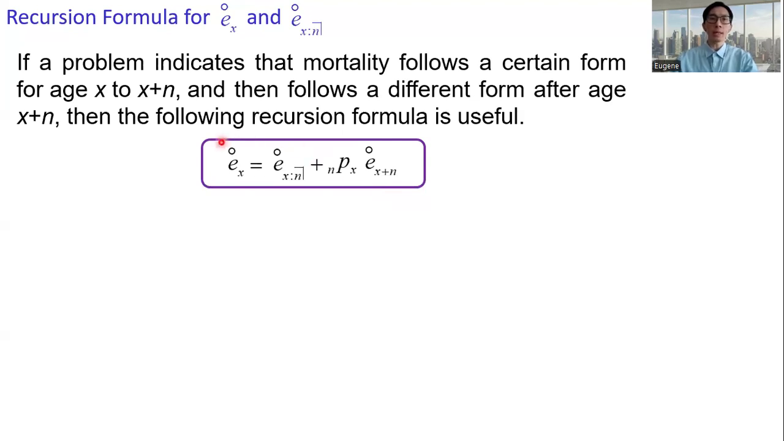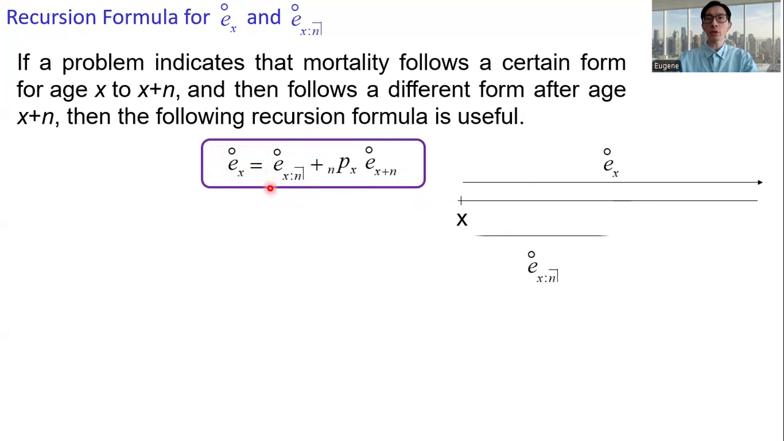The left-hand side is the complete expectation of life at hx, and then the right-hand side of the recursion formula. This equals the first term. This is the expected future lifetime for the first n years. That is the n-year temporary expectation of life, plus the probability that the individual can survive up to hx plus n. The probability is npx, and then times the complete expectation of life at hx plus n. So this is the recursion formula.